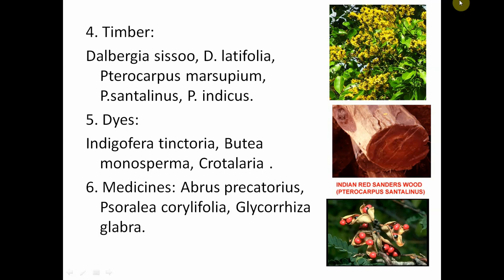And also one of the most important plants commercially, Crotalaria juncea, provides the fibers. They are also called jute fibers. This one is also popularly known as sun hemp, and the fibers from this plant are used for making ropes and gunny bags.